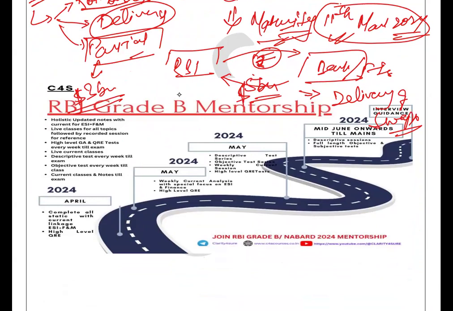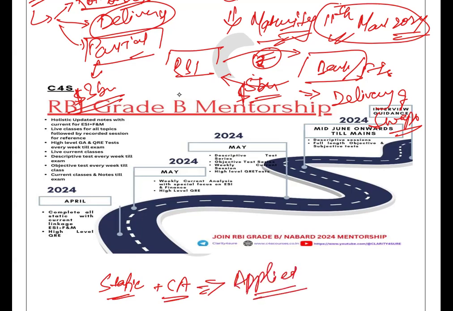In this mentorship program, we are trying to connect your static portion with current affairs, and we are trying to frame applied questions that can appear in your upcoming examination, with some static news and lots of current affairs.